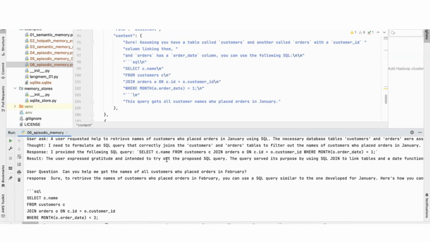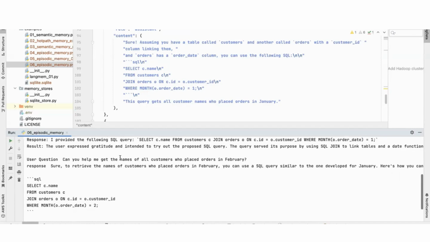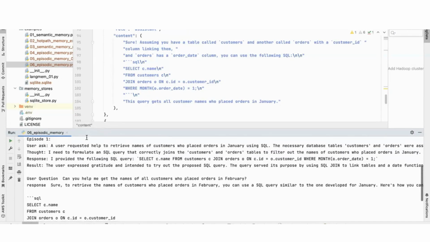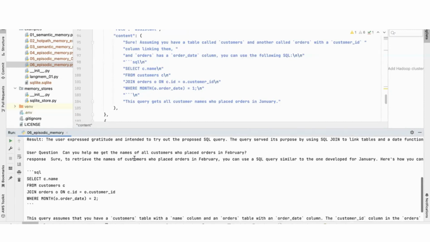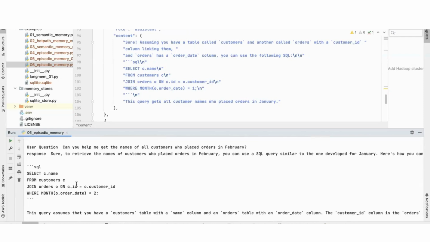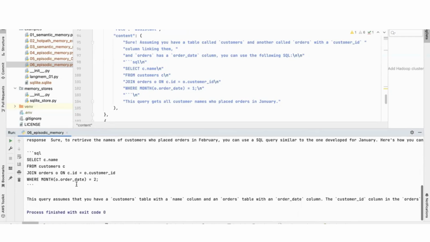Now it is using that as an episode, and the new question is, can you help me get names of all the customers who placed orders in February? Sure, to retrieve. So now it is using the previous episode as a context to create the SQL for February. And since that episode is almost similar to what we have asked, now it will be more consistent and more accurate in answering the question. That is the applicability of episodic memory in the memory architecture. That's all I wanted to show. Thank you.